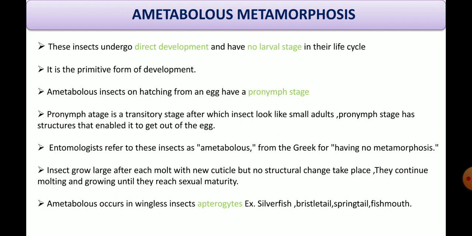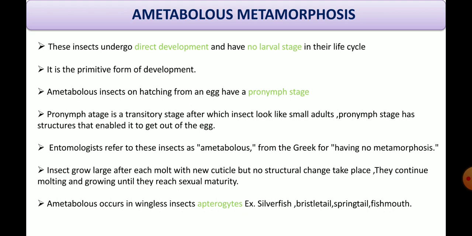Entomologists refer to these insects as ametabolous, a Greek word which means no metamorphosis. In the case of ametabolous insects, they grow larger after each molt with a new cuticle but no structural changes, and they continue to molt until they reach sexual maturity.